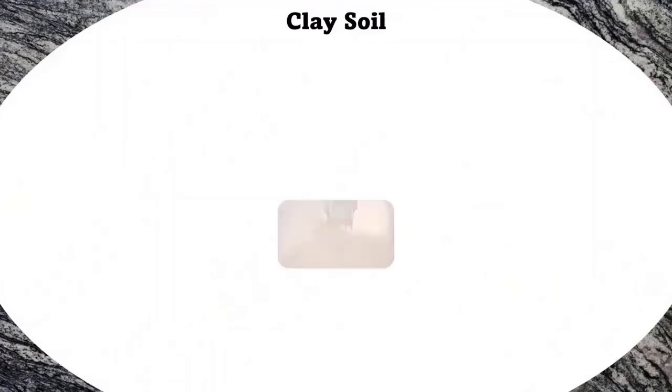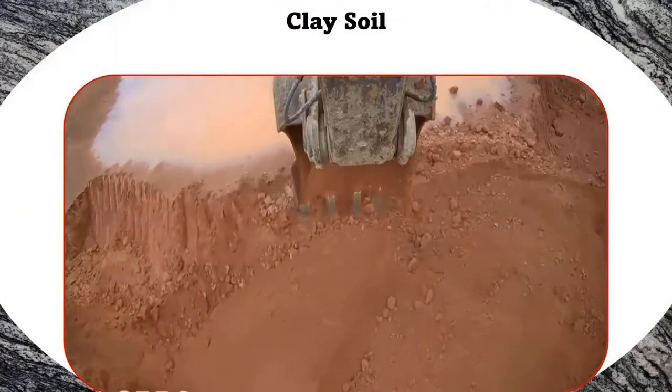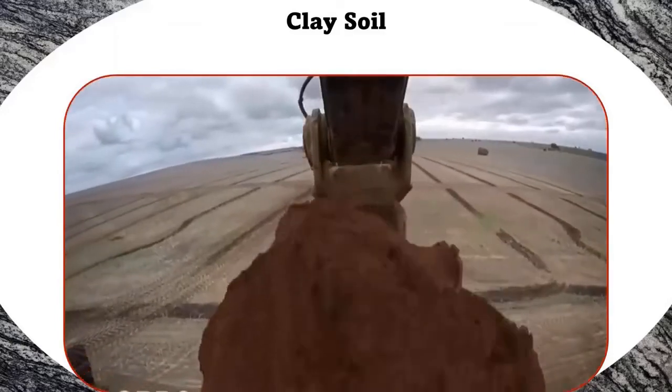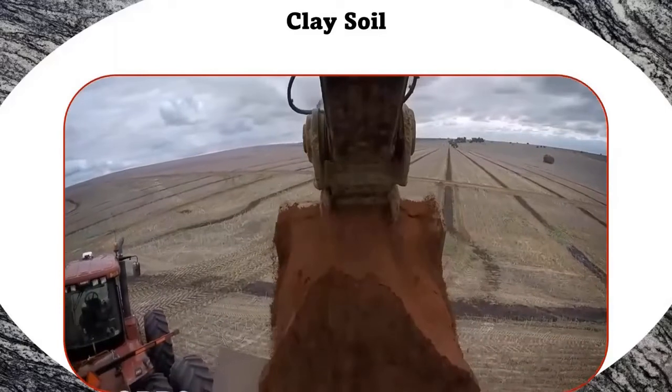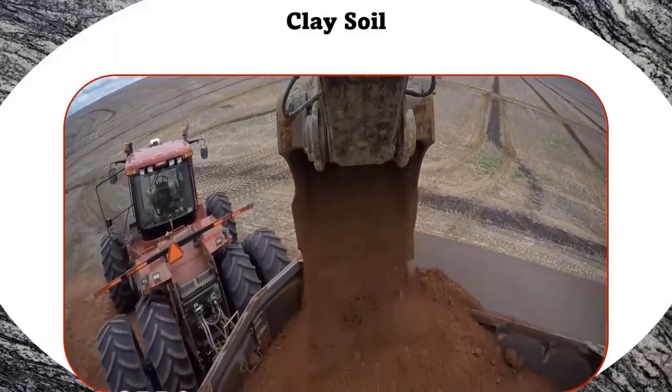Now clay soil. Clay has the smallest particles among the three types of soil. The particles in the soil are tightly packed together with little or no air space. This soil has very good water storage qualities and makes it harder for moisture and air to penetrate into it. It is very sticky to touch when wet but smooth when dry.